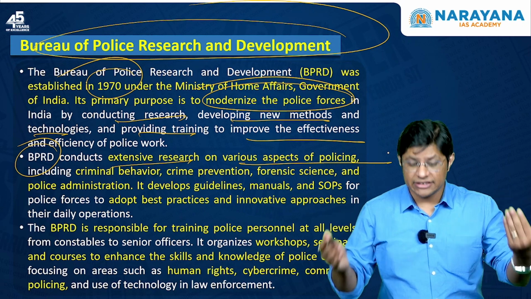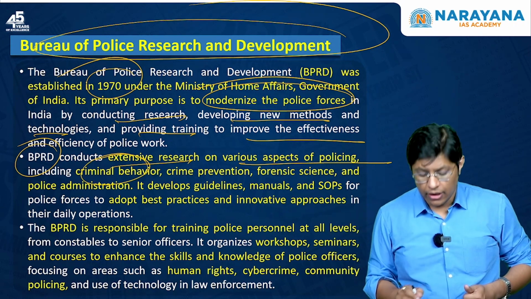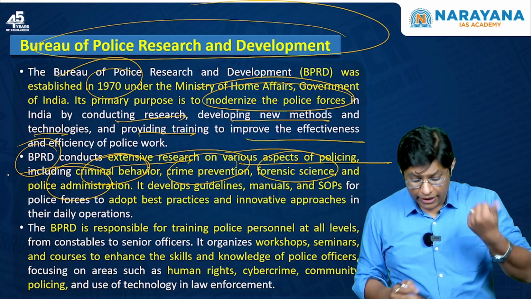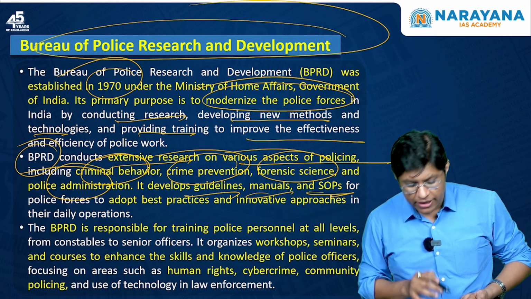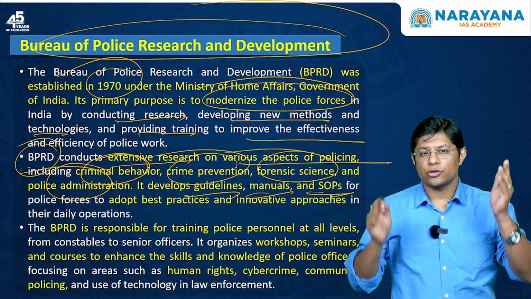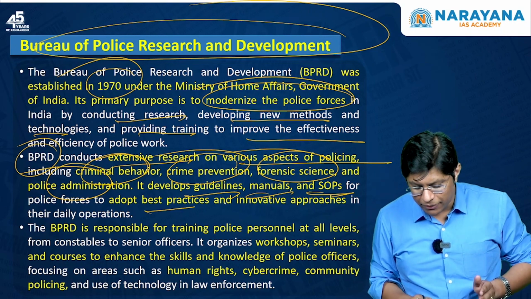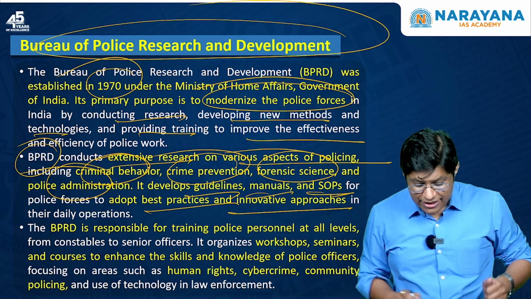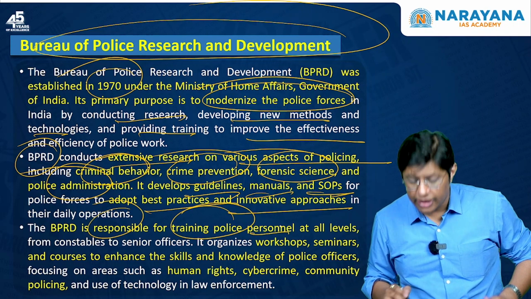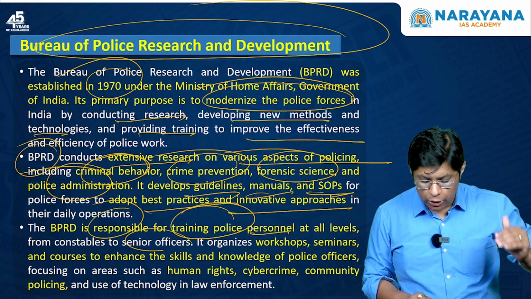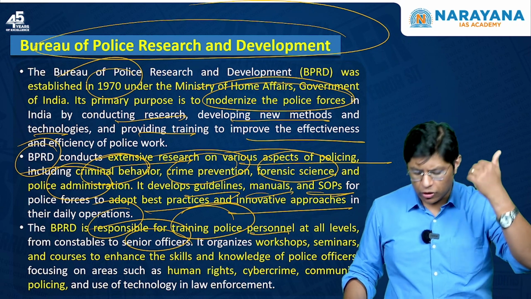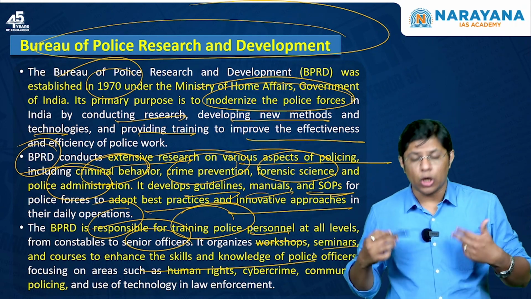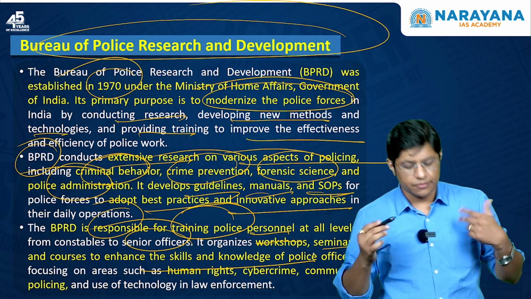Now, which are these various aspects? Criminal behavior, crime prevention, forensic science, police administration. It develops guidelines, manuals and SOPs for the police forces, so the police forces adopt the best practices and innovative approaches. The BPRD is responsible for training police personnel at all levels, from constable to senior officers. For that, it organizes workshops, seminars, and courses to enhance the skills and knowledge of the police officers.